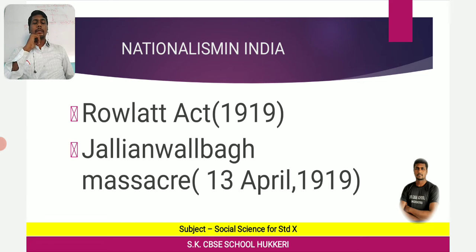On 13th April, the infamous incident called the Jallianwala Bagh massacre took place. Now, massacre means what? Killing of a large number of people is called massacre. So the Jallianwala Bagh massacre took place on 13th April 1919. How it took place, that we will discuss now.